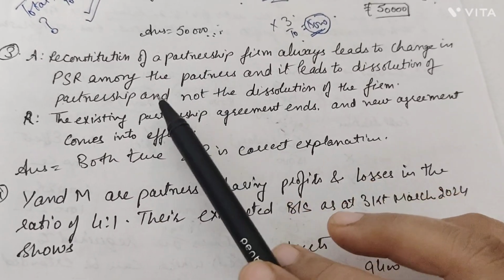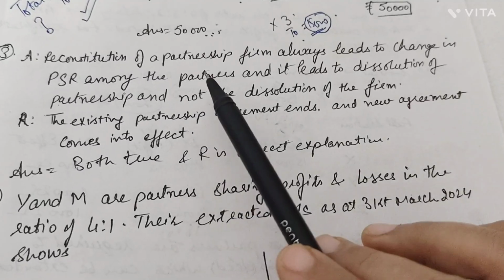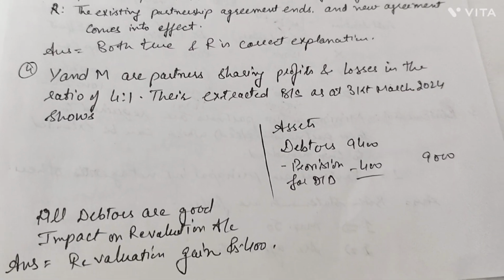This reason is right. So assertion and reason both are true, and R is the correct explanation of A.